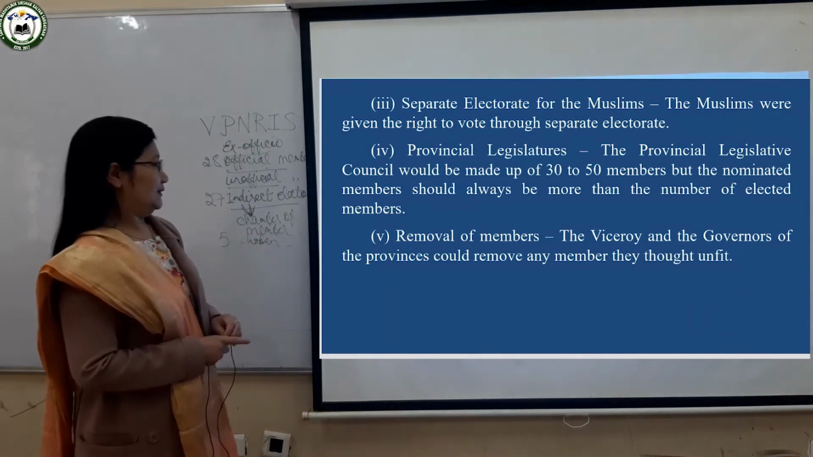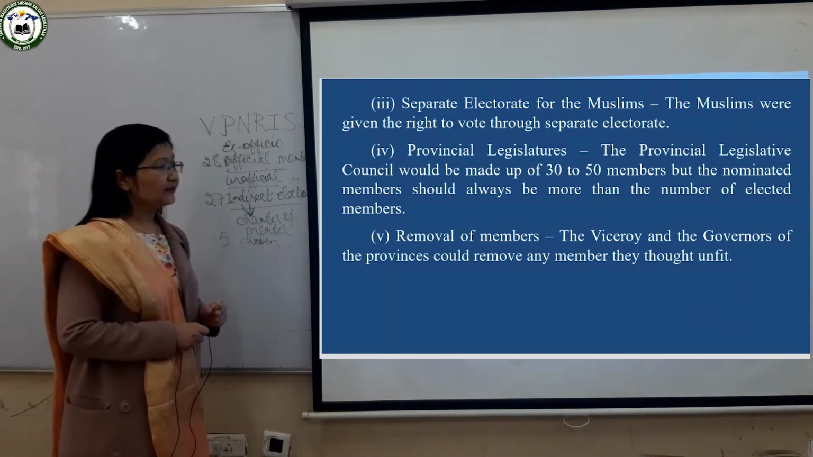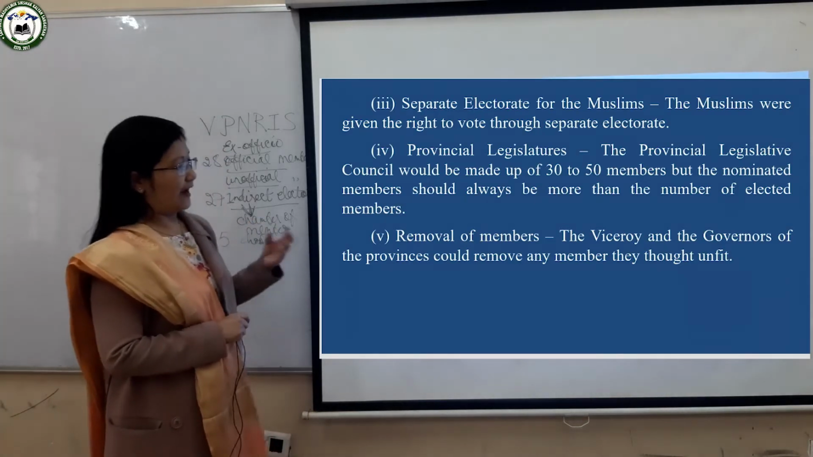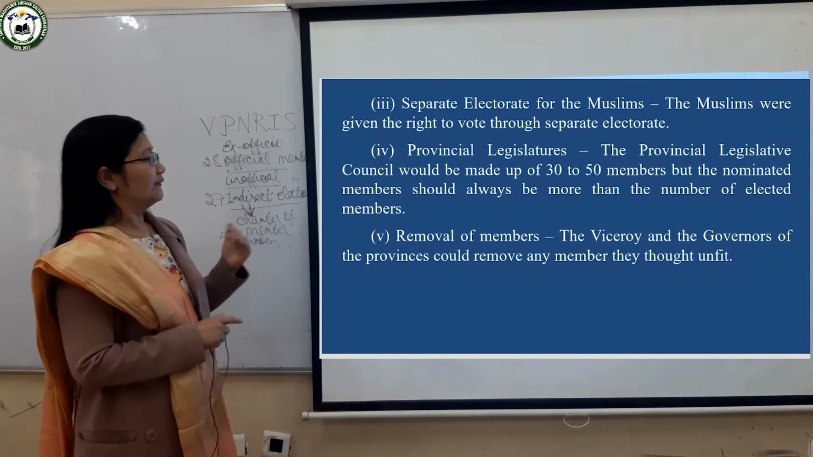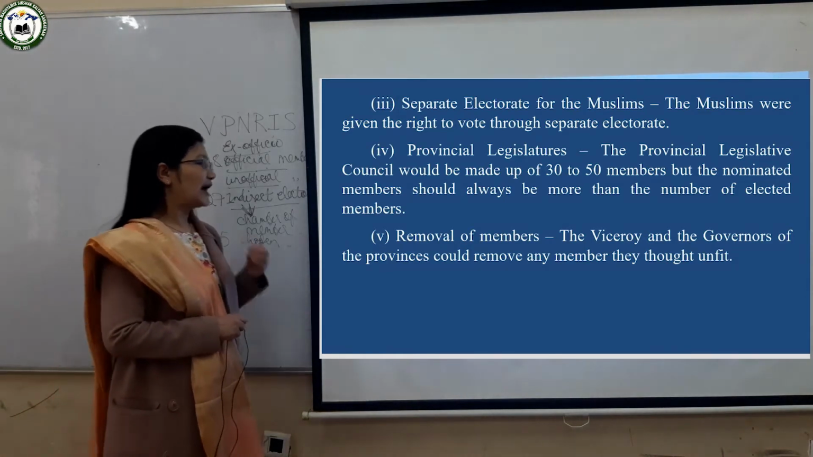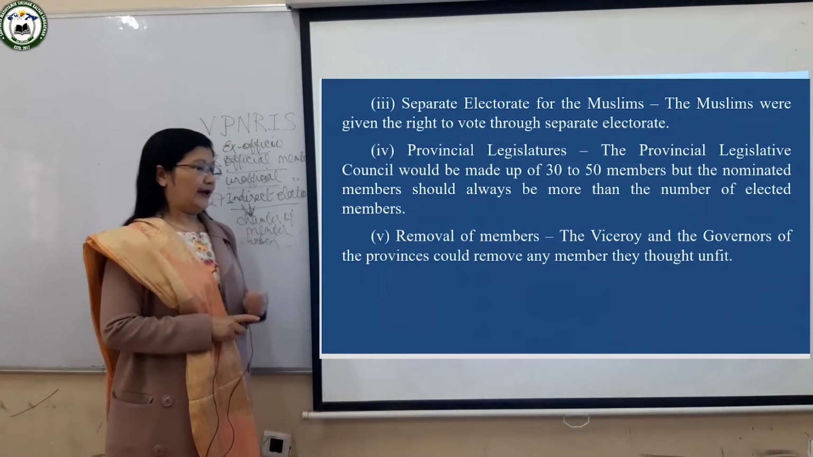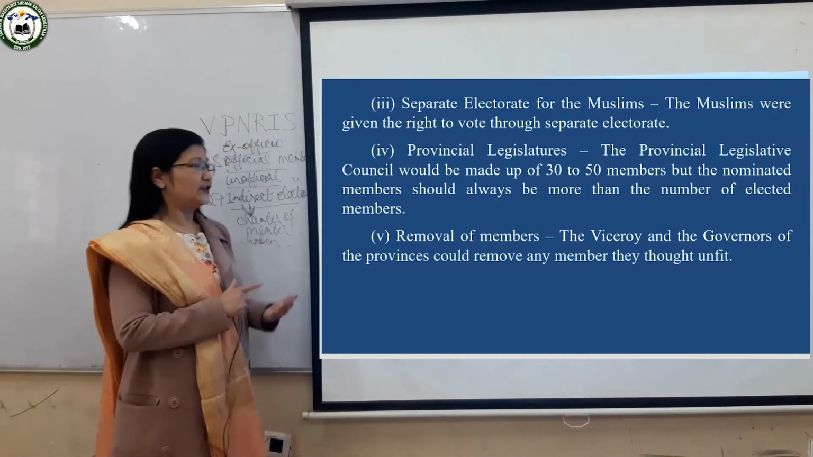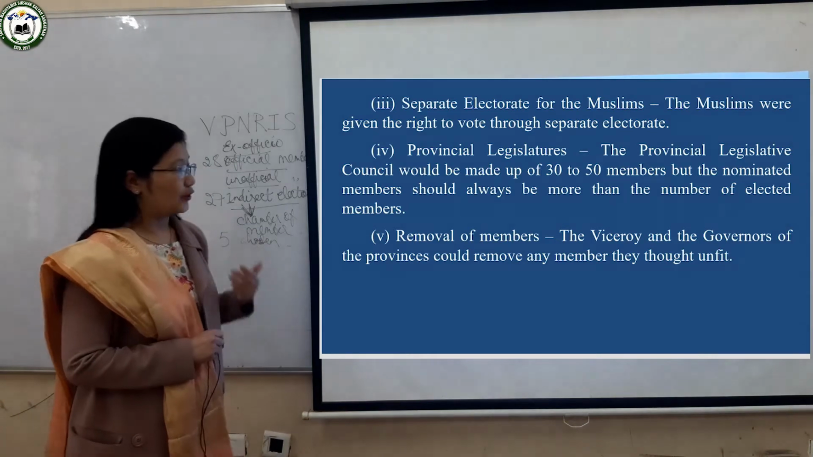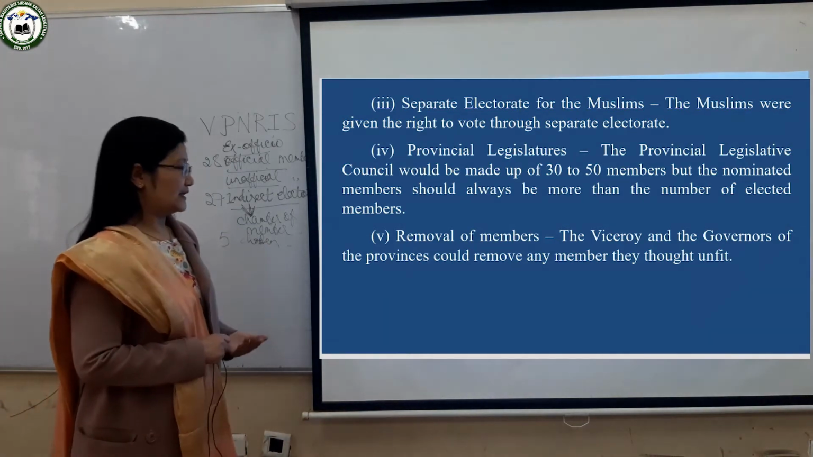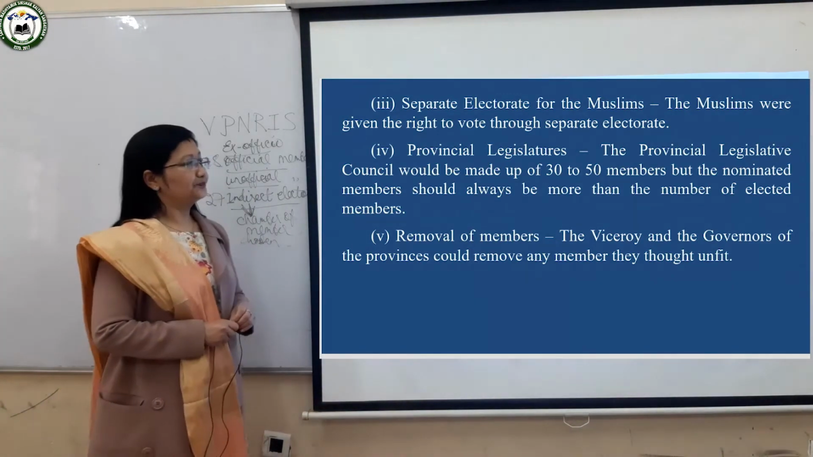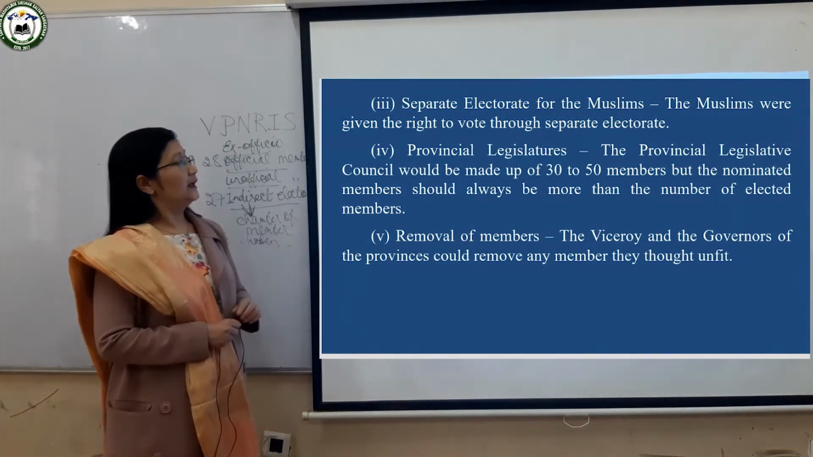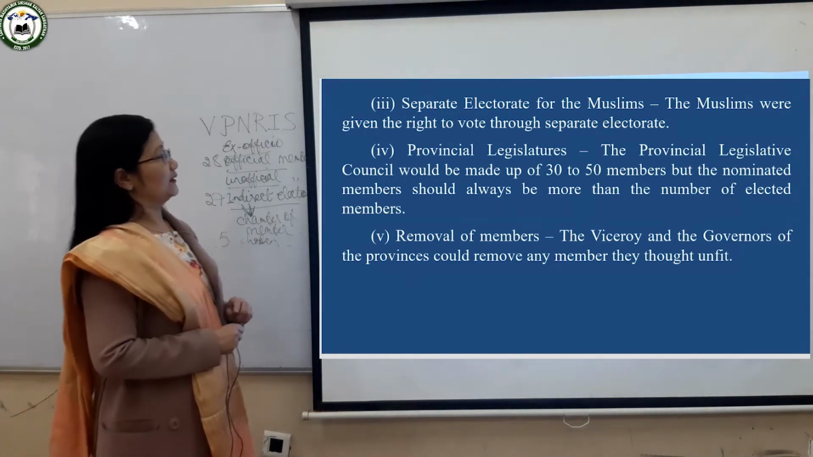And the next is that here the powerful persons were the Viceroy and the Governor. The Viceroy and the Governor had the right to remove any person whom they thought was not fit. Unfit people could be removed by the Viceroy and the Governor from the provinces. So these all are about the legislative council.